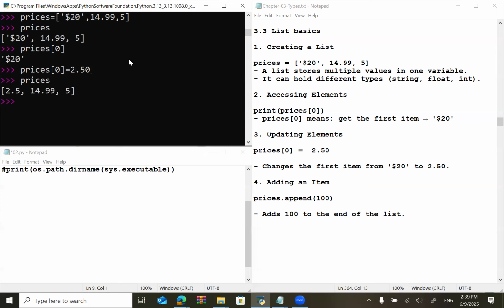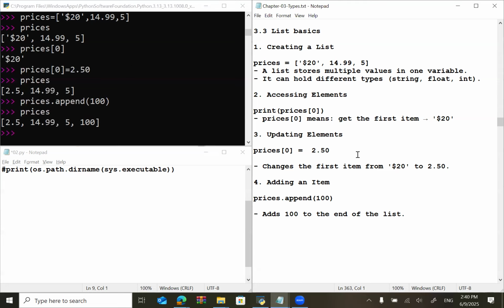Let's see the prices. Now there's no string, so I have float and integer types. I can add a value at the end of the list. So I can say prices dot append, and the value I want to append. Press enter. Now this value is added at the end of the list.